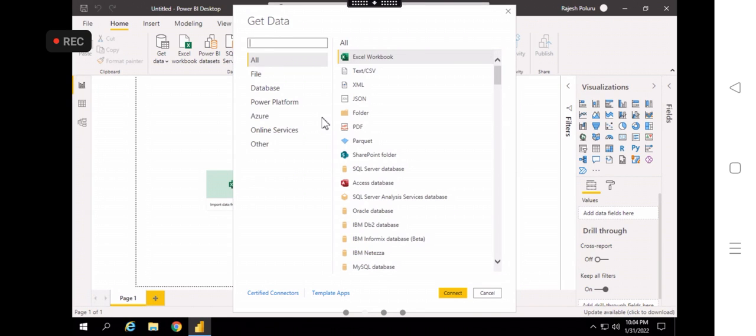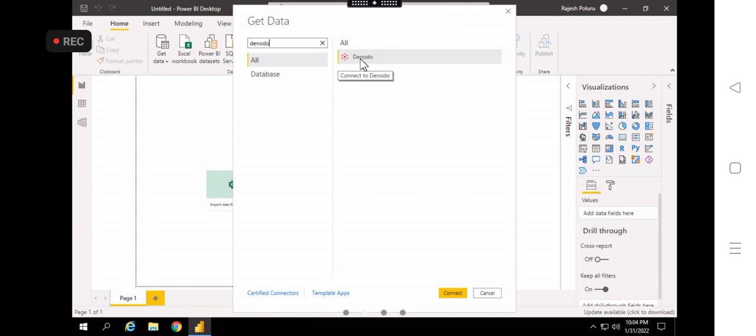So if you go and try with Excel, it will not see, because Excel will not support this connectivity modes. By default it will show as an import mode only. But you cannot see whether it is a direct query mode or import mode. So it will be only import mode.